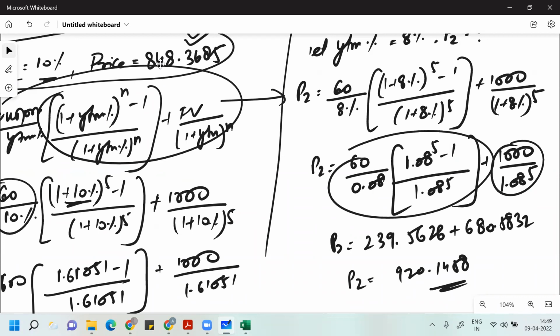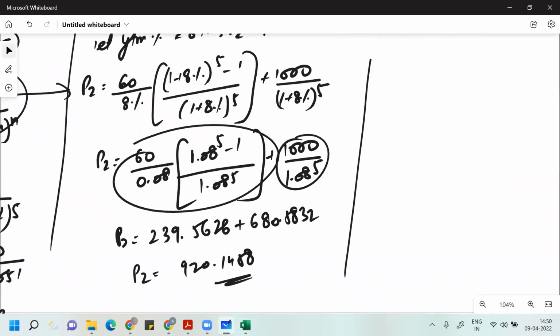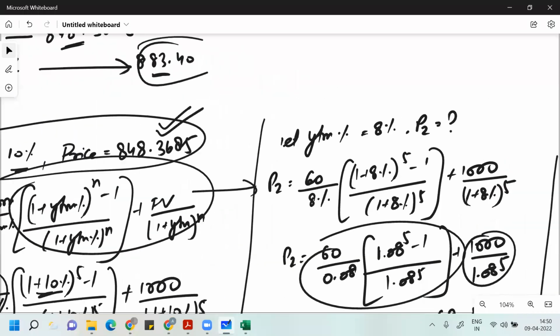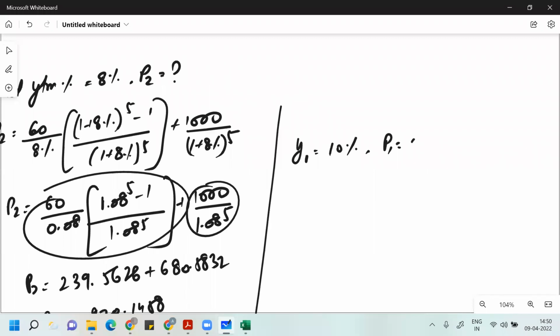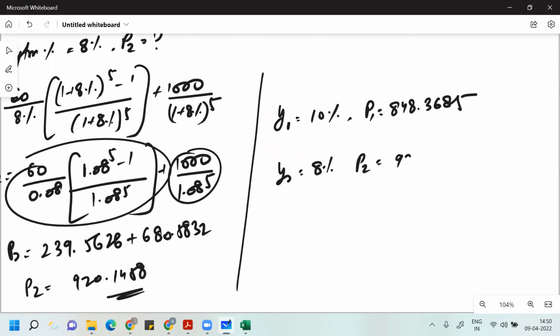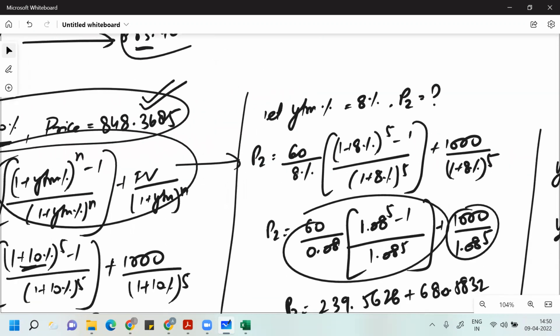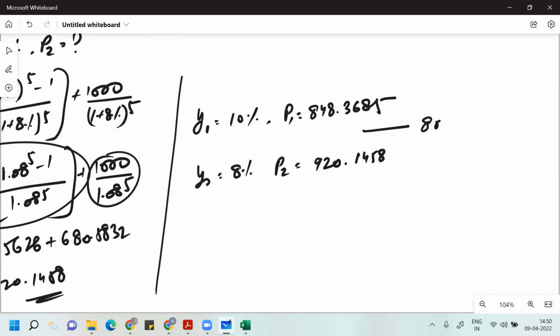So the price you are getting is 920.1458. Now you can understand, guys, if you take YTM as 10%, you get a price of 848.3685. While if you take 8%, you get a price of 920.1458. The actual price I want is 883.4.